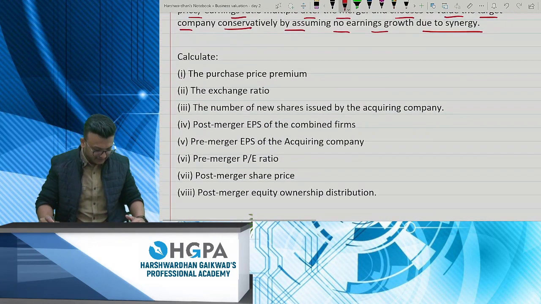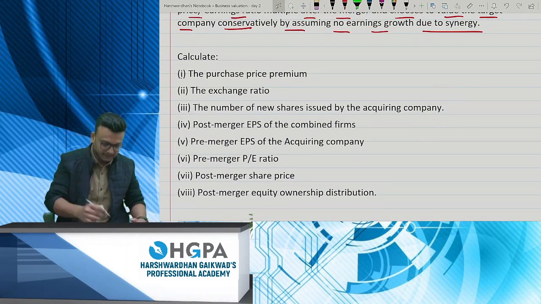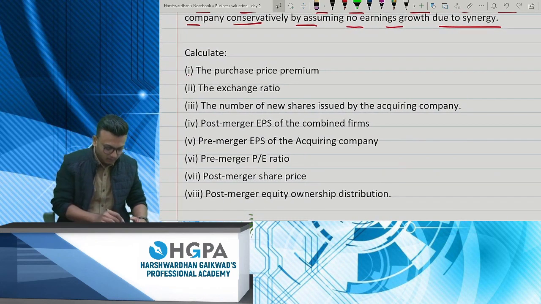Calculate 6, 7, 8. There are 8 questions which you need to compute. Okay. Important question. Please pay attention. The first thing, purchase price premium. Now, what do you mean by this?